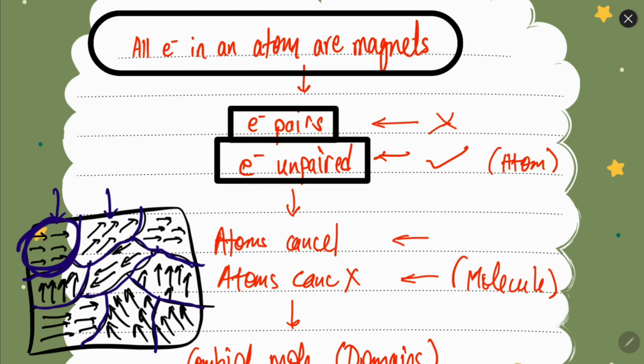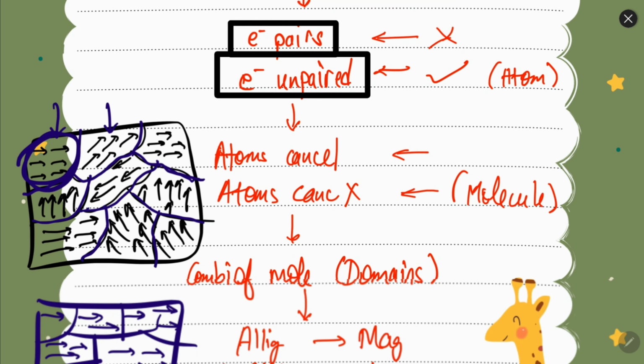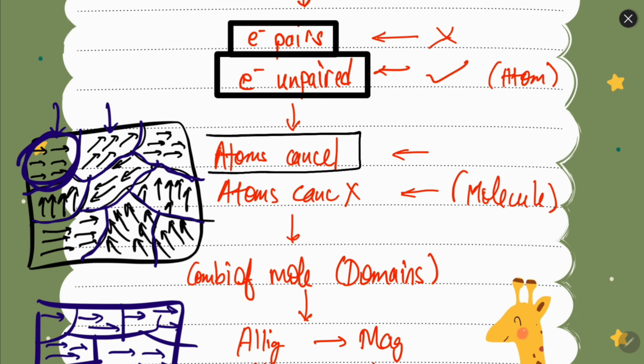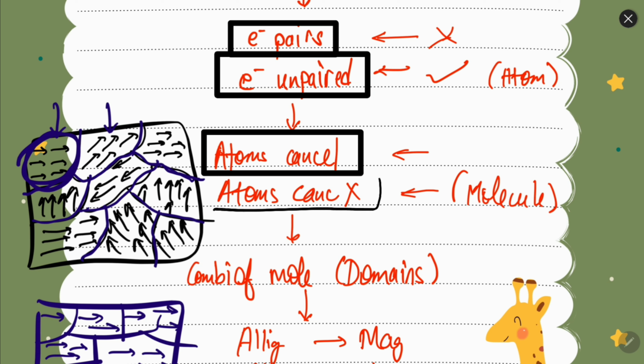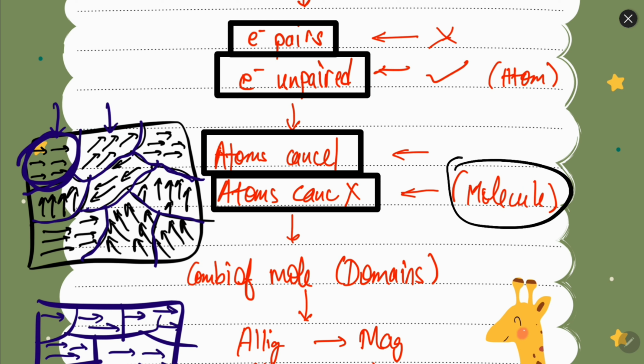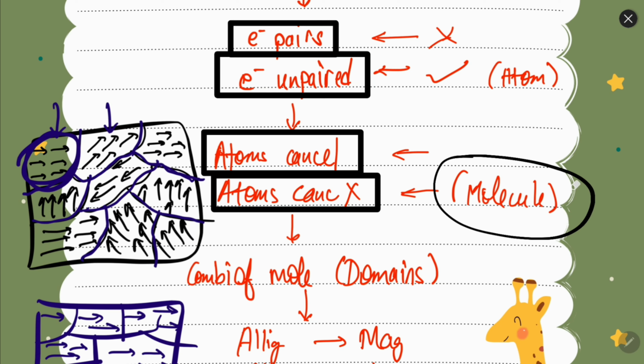Now let's move on to the next level. On the next level, one thing can happen: there are atoms which are arranged randomly so that they cancel each other's magnetic field. But sometimes it can also happen that the atoms are arranged in such a manner that they do not cancel each other's magnetic field. Then we move on to the level of the molecule. So the molecule will become magnetic.